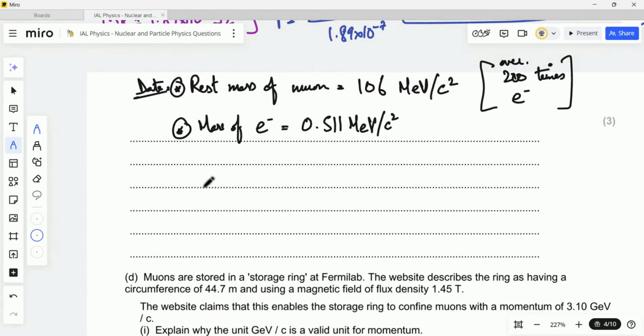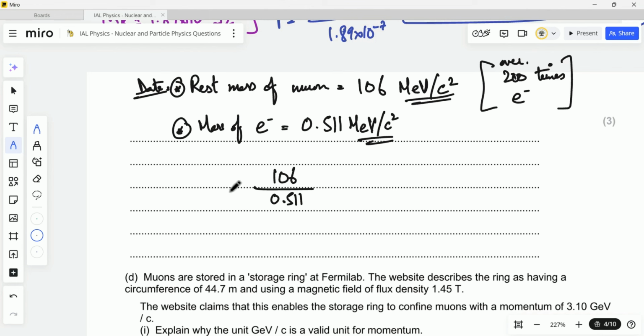How will we know whether it is 200 times over or not? We know that the value they have provided to us for the mass of the muon is 106. What I will do is simply divide this value by the amount that we know for the electron, and that would be 0.511.